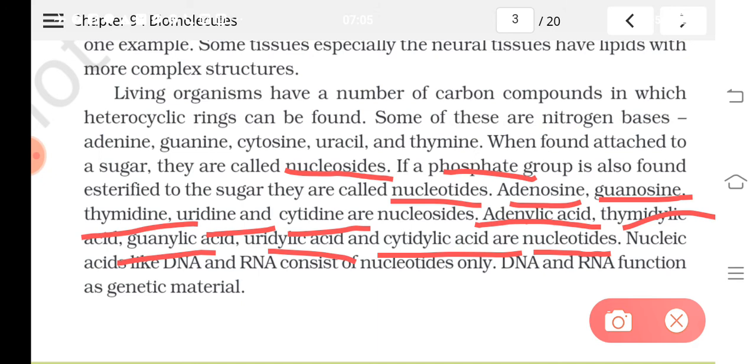The nucleosides are adenosine, guanosine, thymidine, uridine and cytidine. Then the five nitrogen bases are adenine, guanine, cytosine, uracil and thymine.